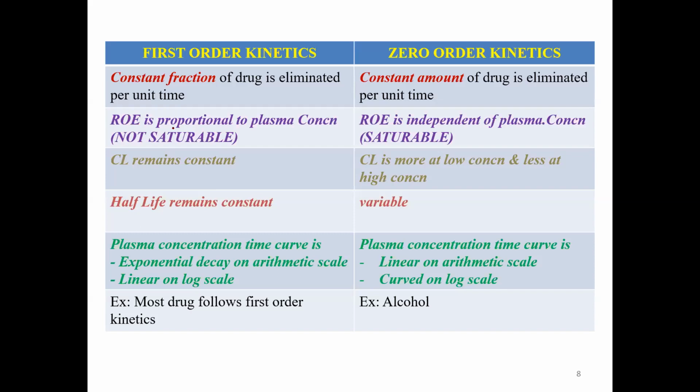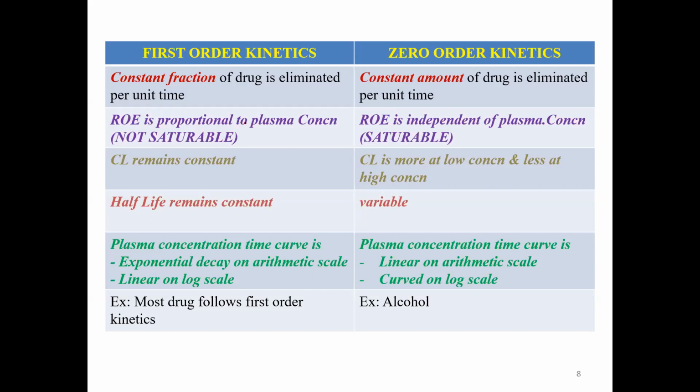The rate of elimination is proportional to the plasma concentration. Why? Because the enzyme system here is not saturable, which we already discussed in the clearance concept. However, the rate of elimination in zero order kinetics is independent of the plasma concentration, for the reason being it is a saturable or capacity limited enzyme system. So therefore, you will see that the clearance remains constant.